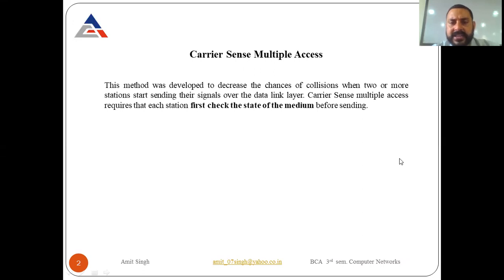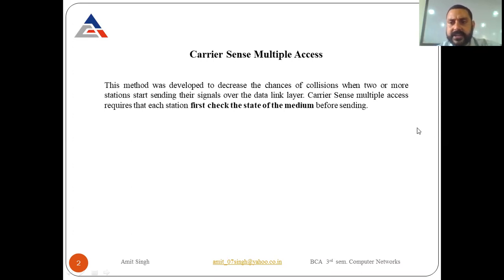So in the case of carrier sense multiple access, it requires that each station first check the state of the medium before sending. It checks the transmission medium, whether it is idle or busy. This is the technique which the CSMA protocol follows.